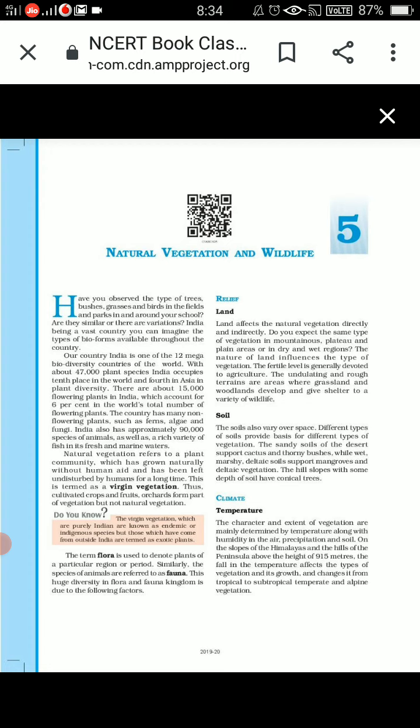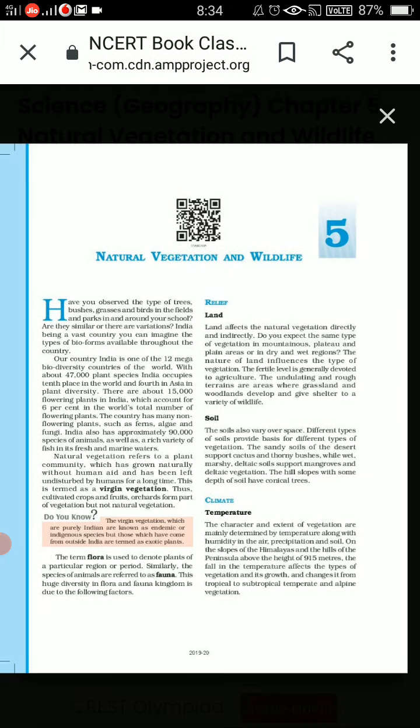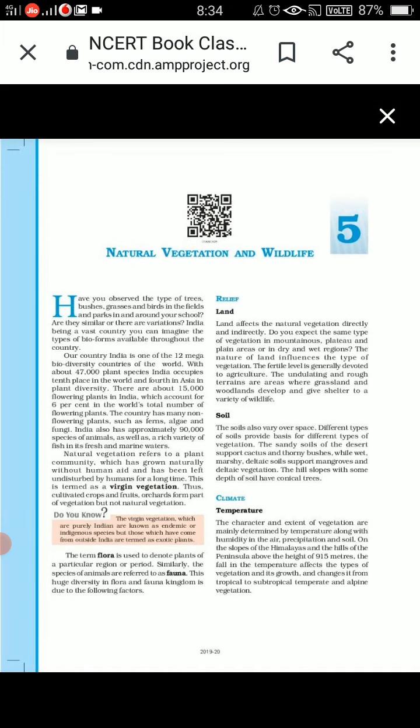15,000 flowering plants are found in India, which is 6% of the world's total number of flowering plants. In our country, non-flowering plants are also there, such as ferns, algae, fungi. We have 90,000 species of animals, and a rich variety of fish in the freshwater as well as marine waters.